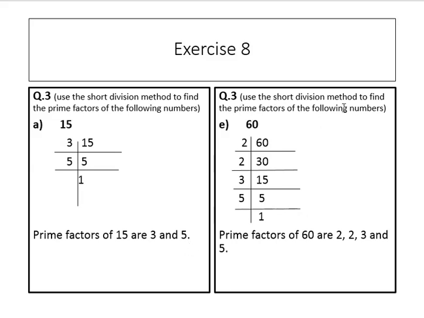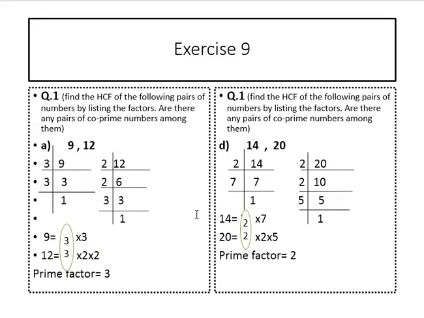Question number 3. Use the short division method to find the prime factors of the following numbers. 60. 2 3s are 6, 0. 2 1s are 2, 1 carry, 10. 2 5s are 10. 3 5s are 15. 5 1s are 5. Prime factors of 60 are 2, 2, 3 and 5.